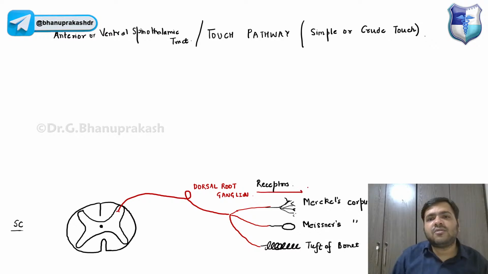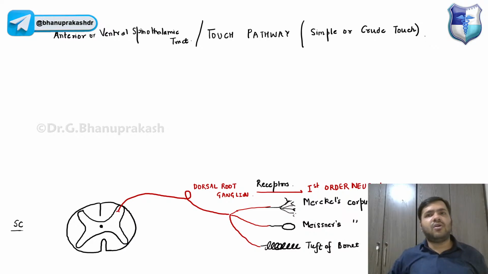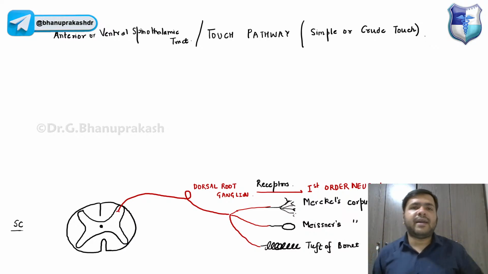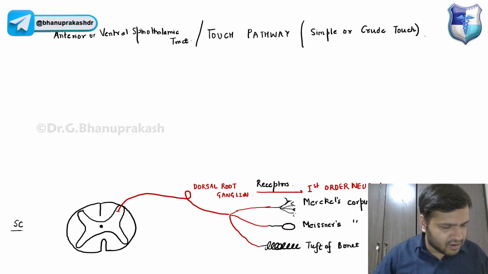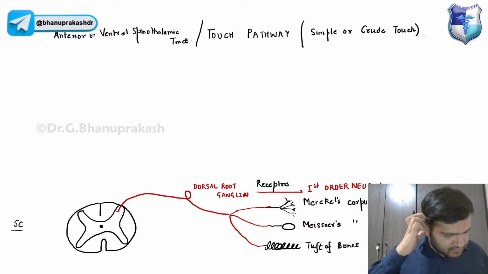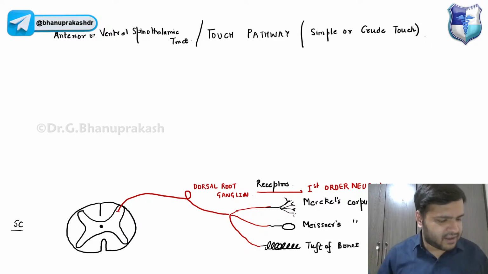It is the first order neuron, guys, right? In the anterior ventral spinothalamic tract, the touch pathway, it is the first order neuron. Yes Henry, Samita, Sandeep, Asan, very good, guys.